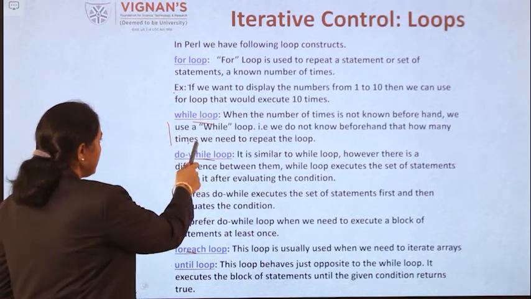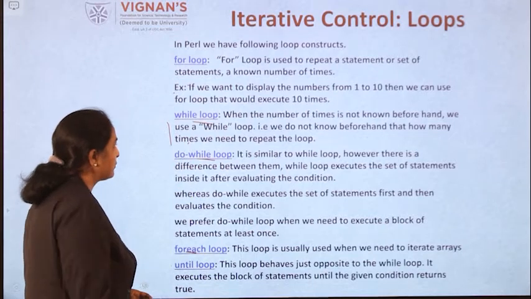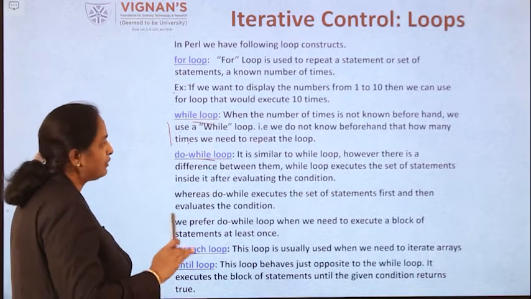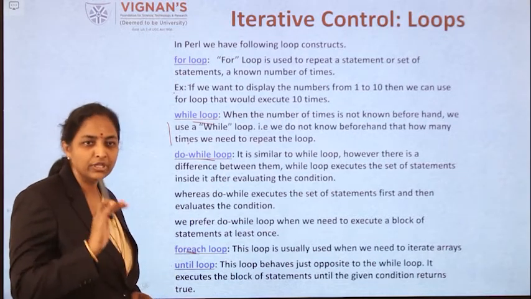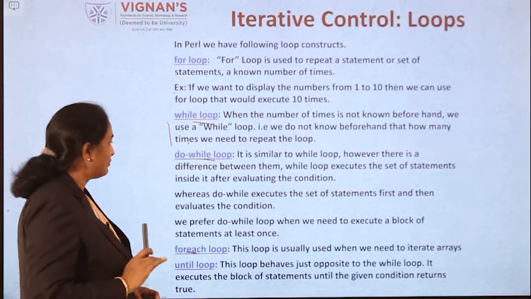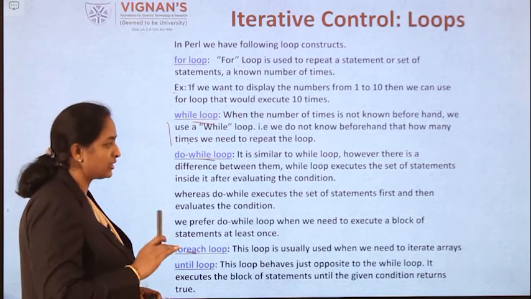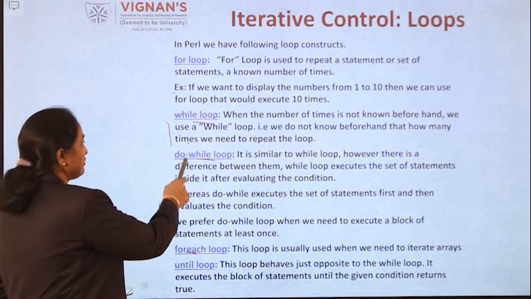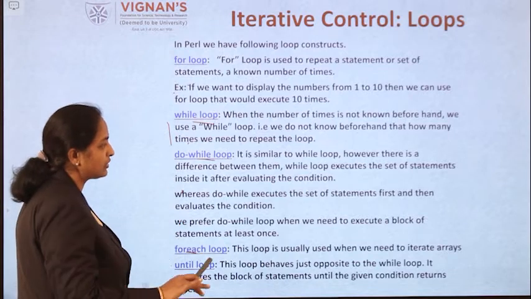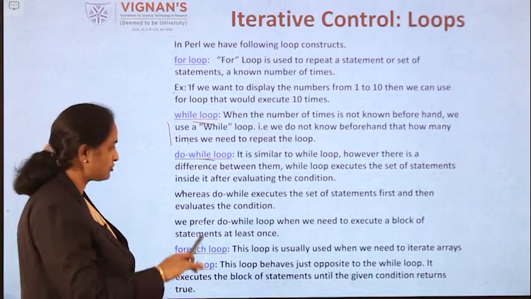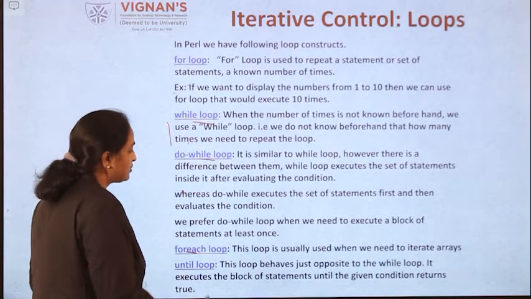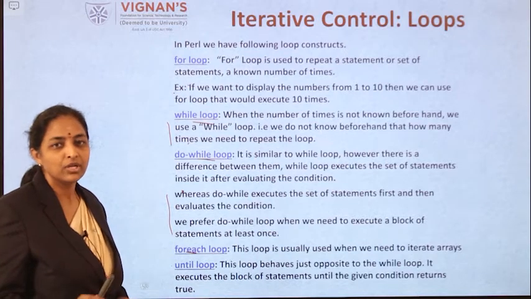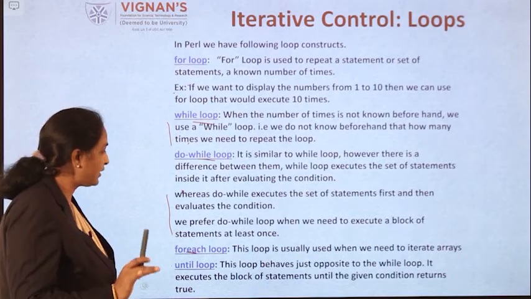Do while loop: the difference between while loop and do while loop is that do while also acts as a while loop. A while loop executes only when the condition is satisfied. But a do while loop will execute the set of statements first, then it will verify the condition. That is the difference between these two. Whether the condition is satisfied or not is secondary. First it executes the block of statements, then verifies the condition. That means even though the condition fails, the block of statements will execute one time.